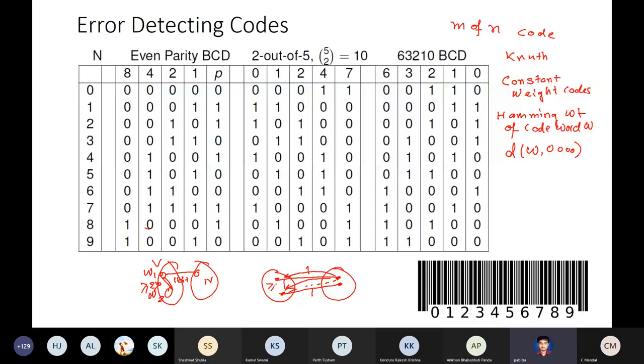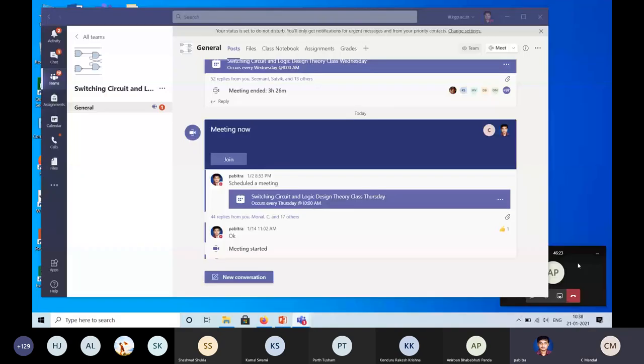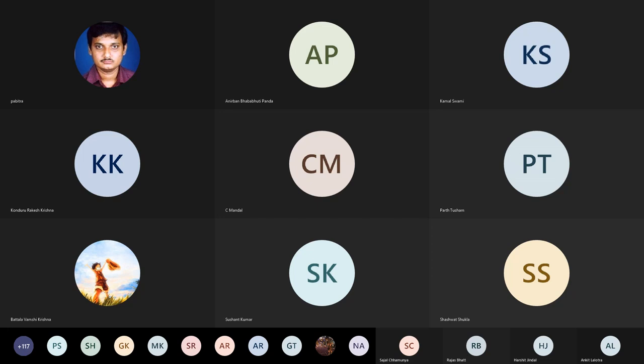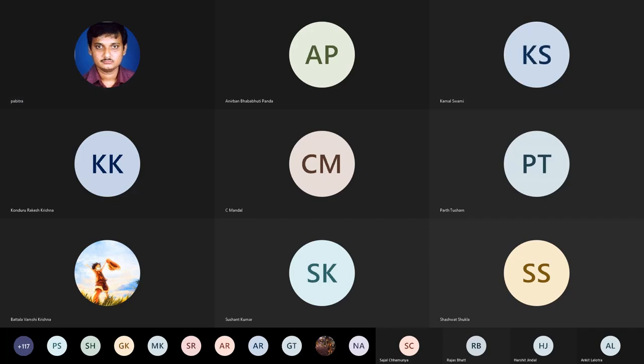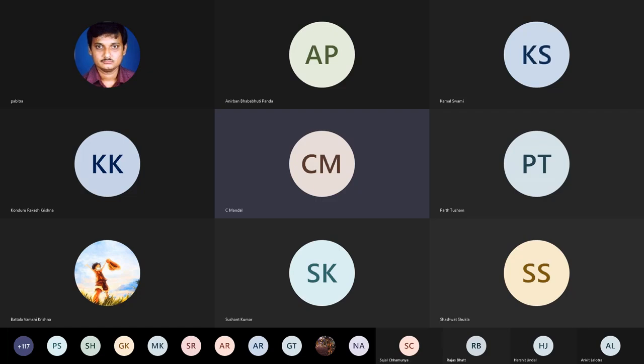So now let us move to our error correction approach. So Professor CRM will look into this. Okay, so CRM. What happened? I'll take over now. All right, so CRM, I think you have to share your screen. Yeah, it is loading. Okay, all right.